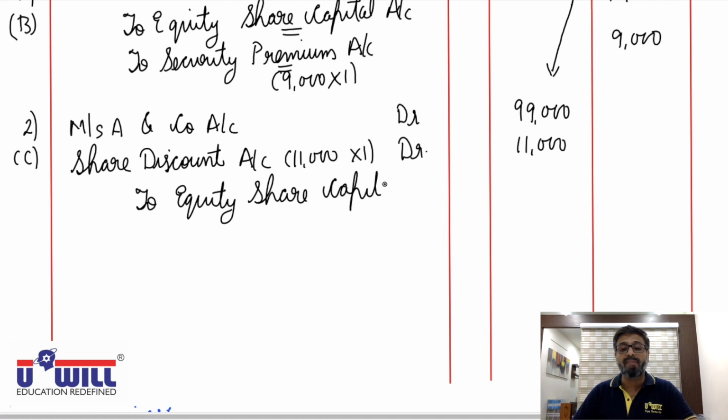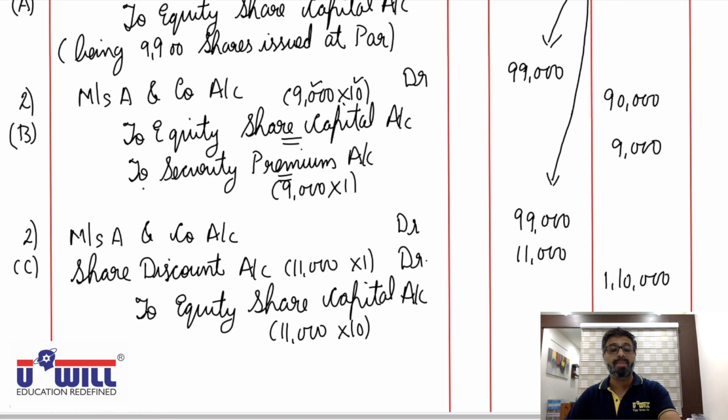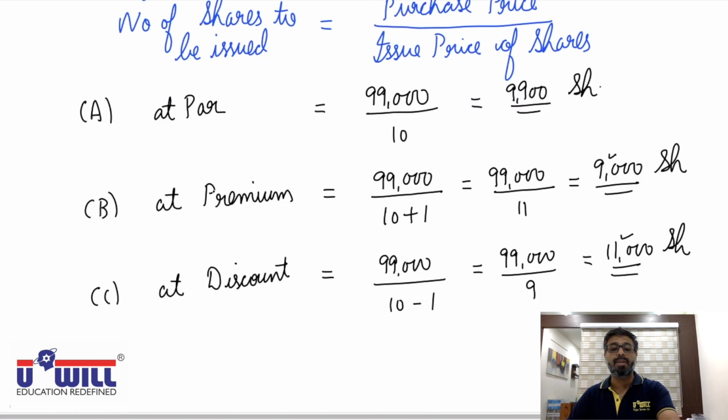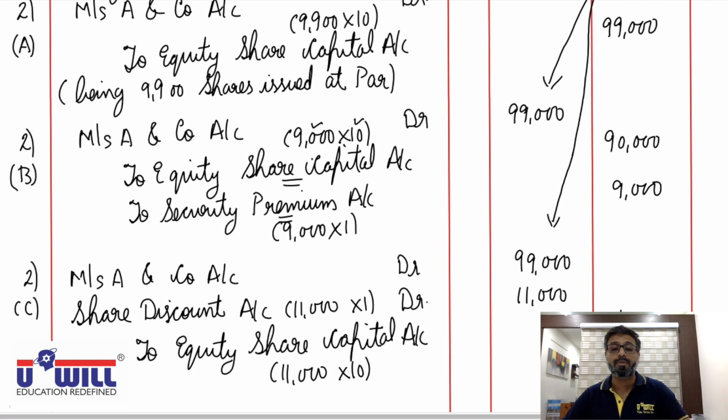Share capital always with face value. Now here 11,000 shares are issued. Face value is 10 rupees. So 1,10,000. Again you can cross check. 99,000 plus 11,000 does come to 1,10,000. Okay. So before you pass the entry, particularly of premium and discount, it is necessary that you make the workings and find number of shares. Without the number of shares, you won't get the amount of share capital, security premium and share discount.